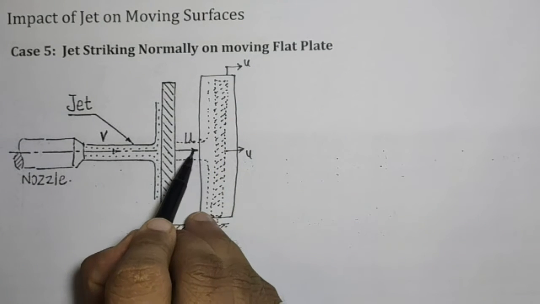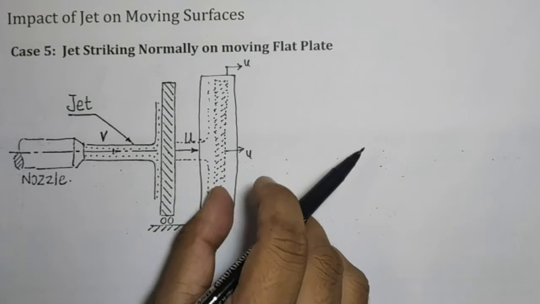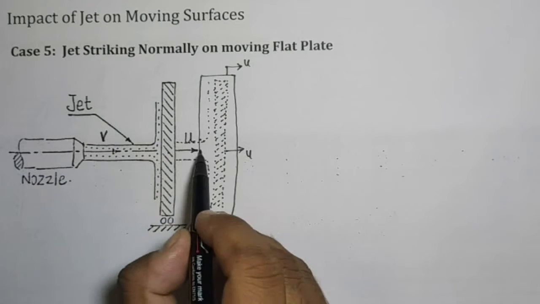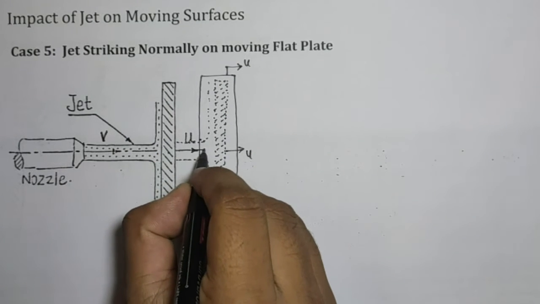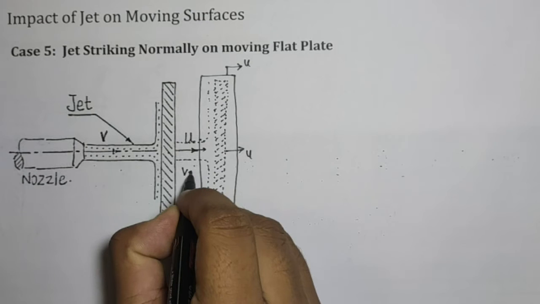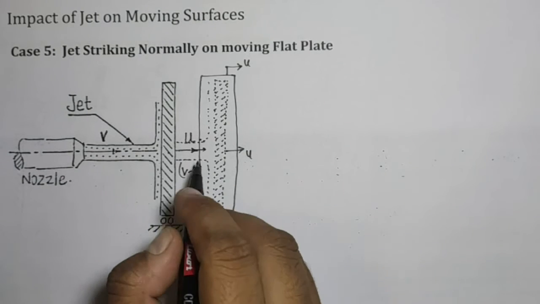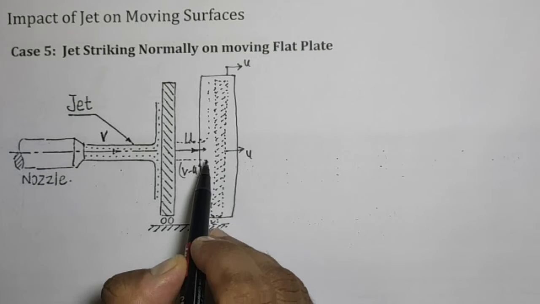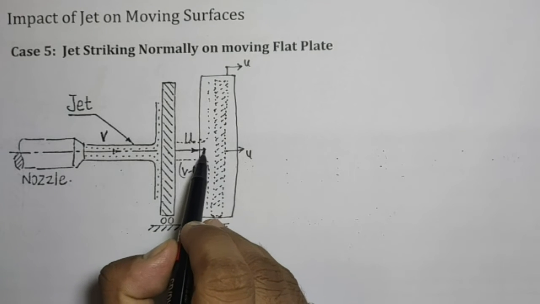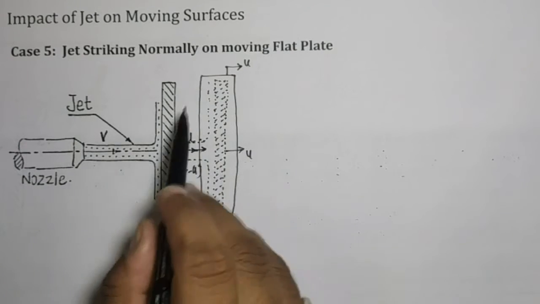While entering into this moving control volume, the velocity becomes a relative velocity, and the relative velocity of the jet becomes v minus u, the velocity of the jet with respect to the moving vane.